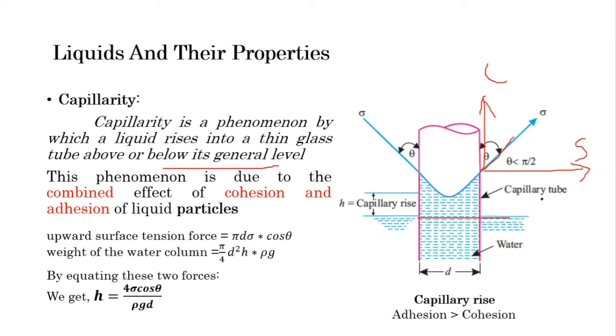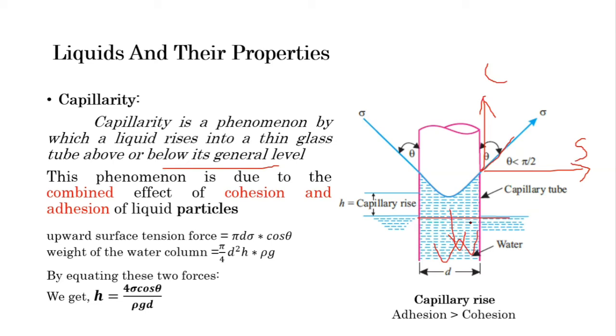If we compare this rise and fall, this rise is just because of the surface tension. This surface tension is responsible for pulling up the liquid. Here it is in a balance condition. So one force must be there to balance this surface tension, and this force is nothing but the weight force of the liquid above the free surface of the liquid.